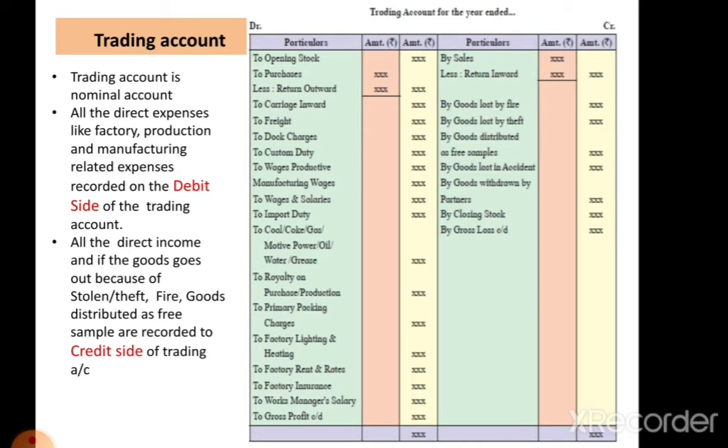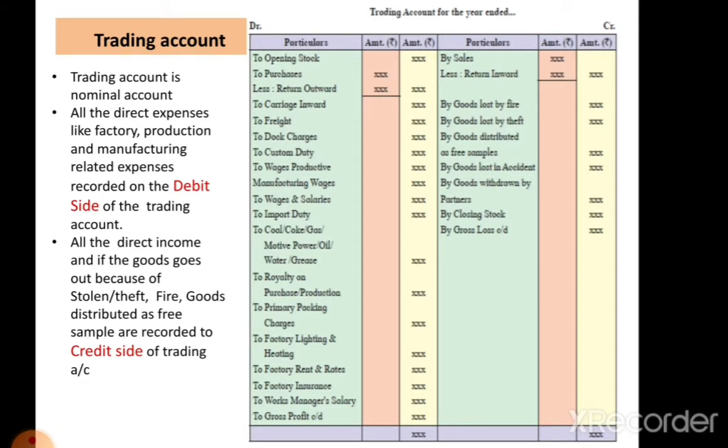Next one, dock charges, custom duty, import duty. These all are the taxes which are incurred at the time of purchases. So that's why it is recorded on the trading account debit side. Next is given wages productive.